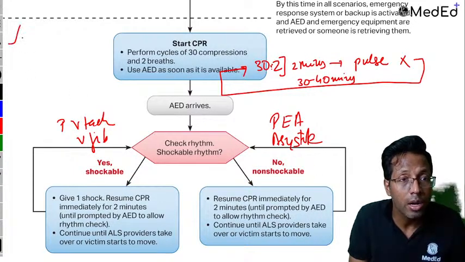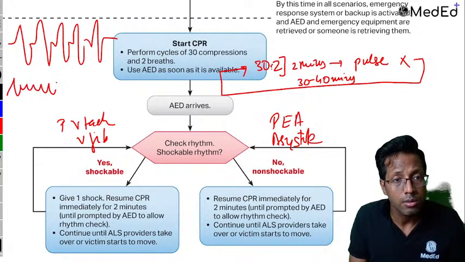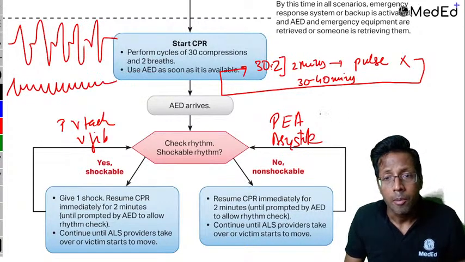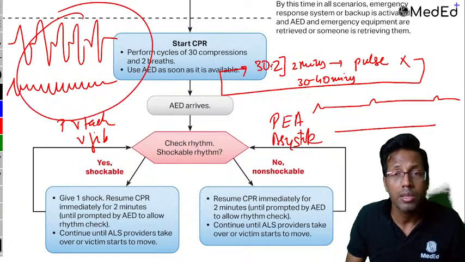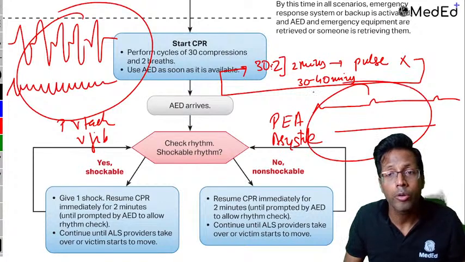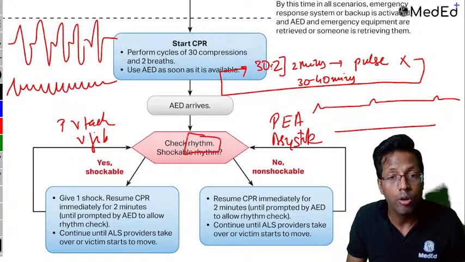So ventricular tachycardia is this, right? Ventricular fibrillation is something like this, fibrillation of the ventricle. Pulseless electrical activity is going to be something like this, and asystole is a flat line. So these 2 are the places where you're going to give a shock. These 2 you're not going to give a shock. Simple.